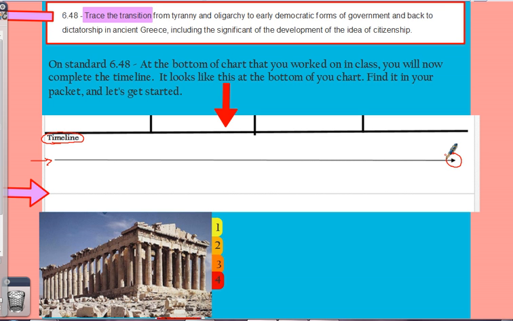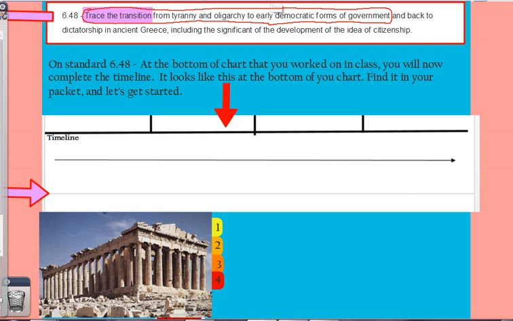Because we are going to be doing a timeline right now, because our standard says, trace the transition from tyranny and oligarchy to early democratic forms of government. So the best way to trace the transition from tyranny and oligarchy to early democratic forms of government, I think, is to do a timeline. So that's what we're going to do. You should have timeline written there now. Let me get rid of these little marks. And remember, you can pause the video wherever you want to write this stuff down.